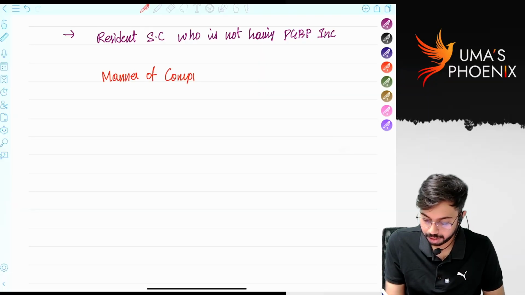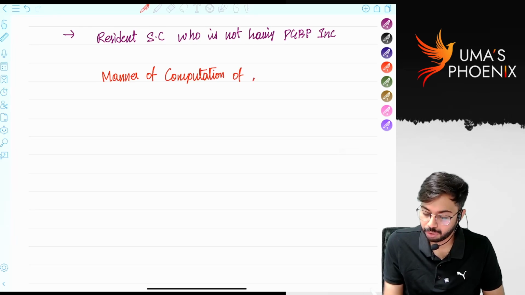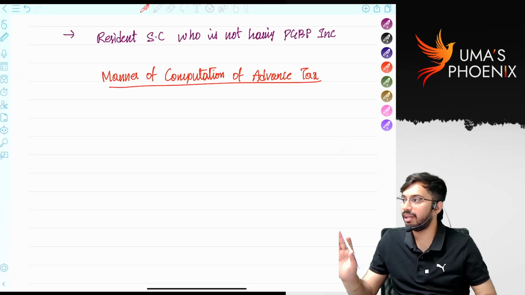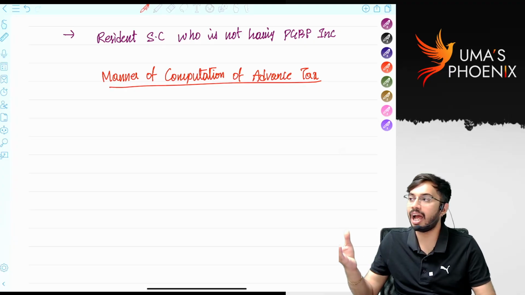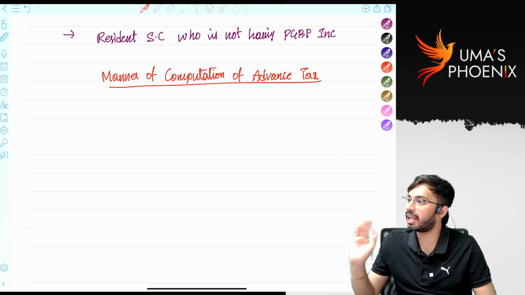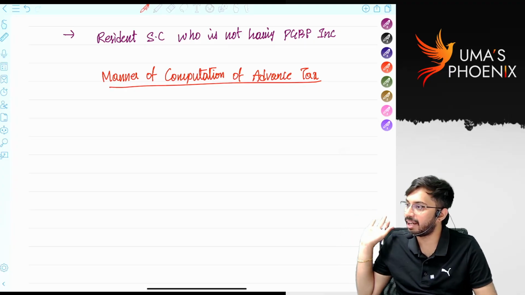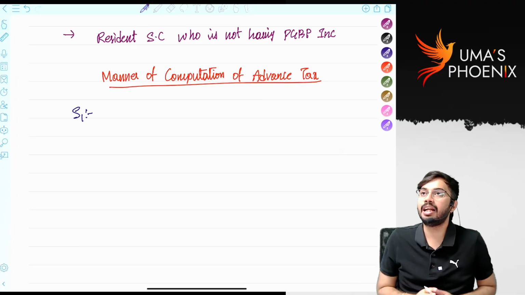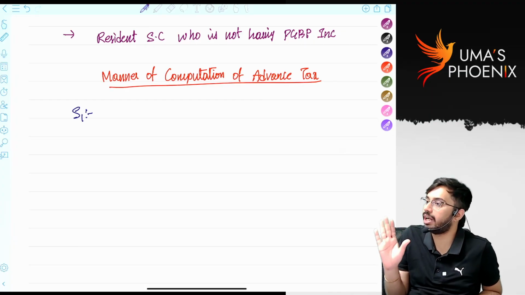Next, now let us see the manner of computation of advance tax. How to calculate advance tax? First, I will give you the format. Note it down. If you understand, okay. Even if you do not understand, I will tell one example. Through that example, you will get complete clarity. So, step 1 in calculation of advance tax is, let's say previous year 24-25 is there.